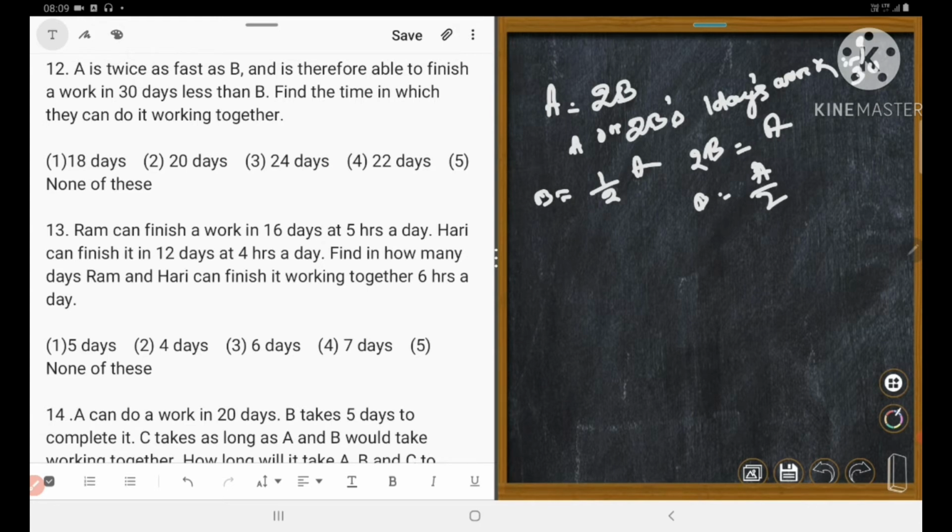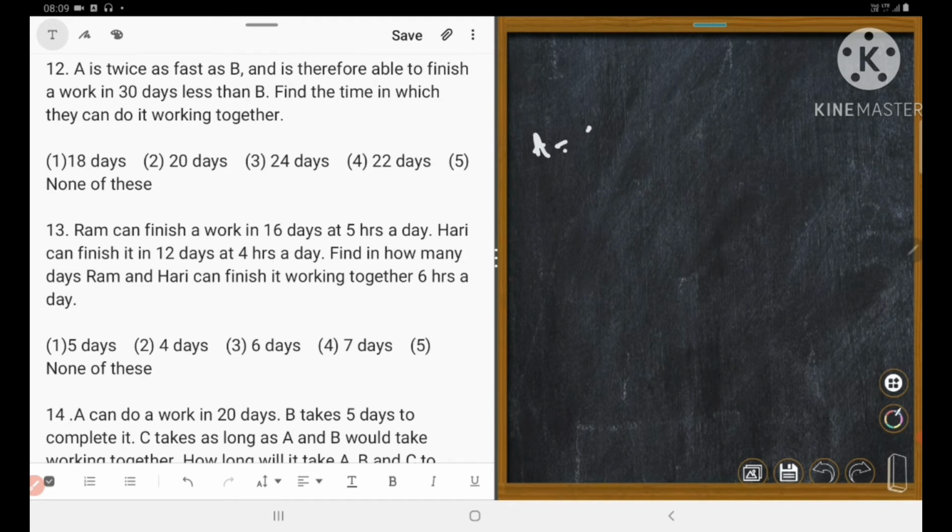So A minus B is equal to B. Could you understand? Just 1 minute.